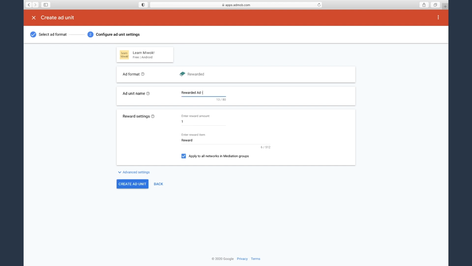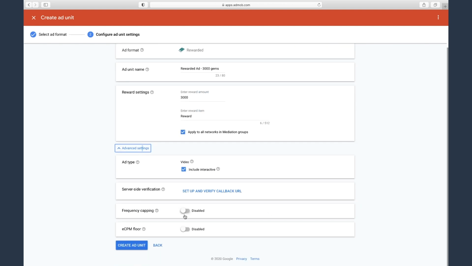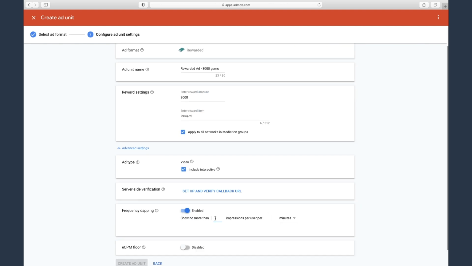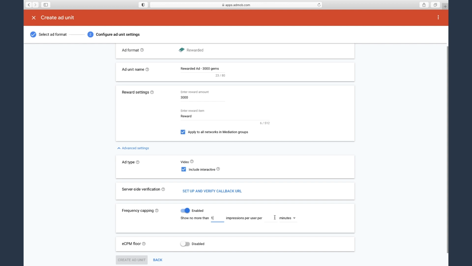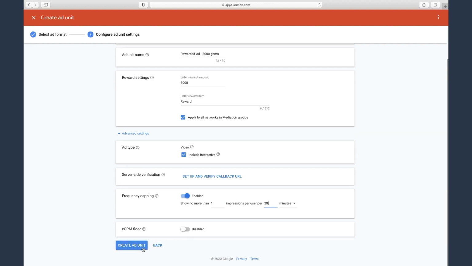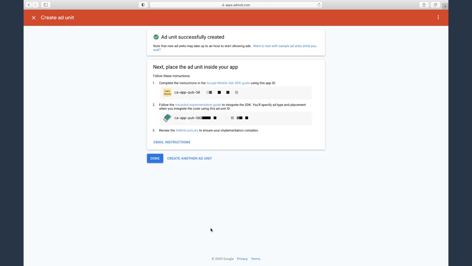We'll name this new ad Rewarded Ads 3000 Gems and enter 3000 for the reward amount. We'll make sure that the frequency capping is enabled, and we'll set this to the same as our control's frequency, one ad every 20 minutes. That means that we're not going to cross streams when we do our testing. And finally, we'll create the ad. And once again, we'll note this ad's ad unit ID.